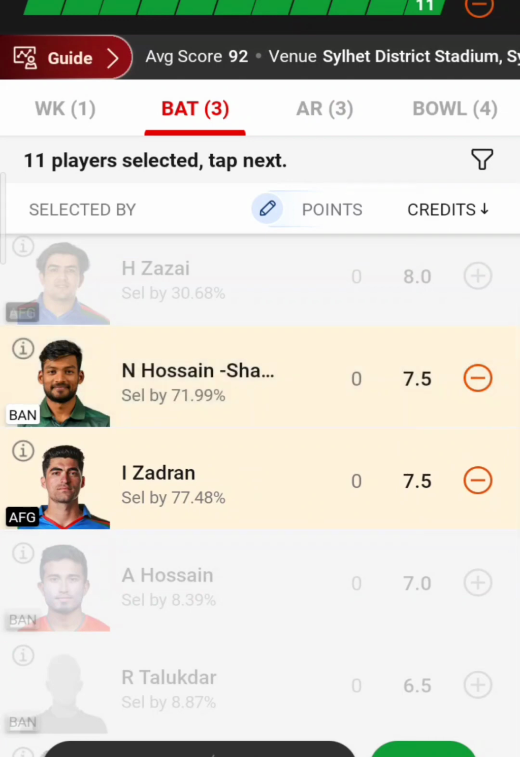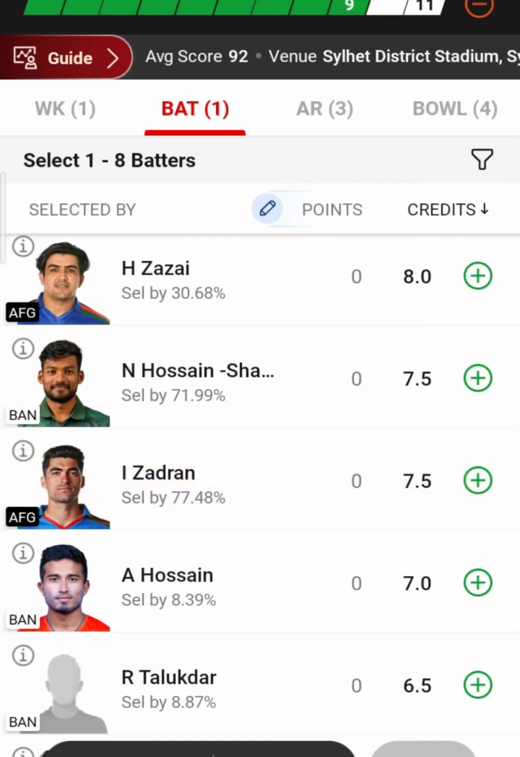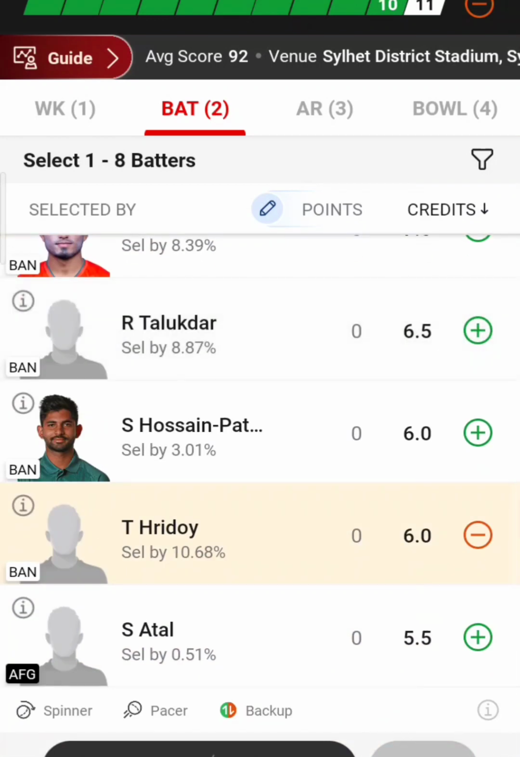Here I'm choosing Najmul Hossain Shanto because he's going to be a very key player from Bangladesh in this match. Definitely he will score some 30 plus runs. Mark my words, he'll score some 30 plus runs, that's for sure. Coming to one more selection, Ibrahim Zadran, the one who is always in very good form, and of course we have seen his last century in the second ODI as well. So I'm choosing him along with Shanto, and one more selection from Bangladesh, that is Towhid Hridoy, keeping in mind that he will score some 30 plus runs, and that is very crucial to have in the Dream Team.